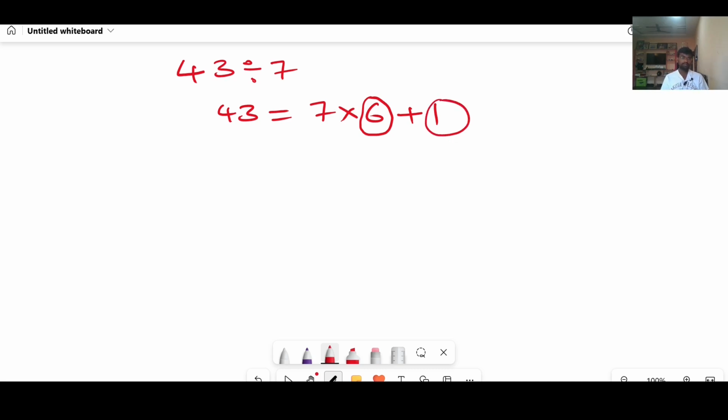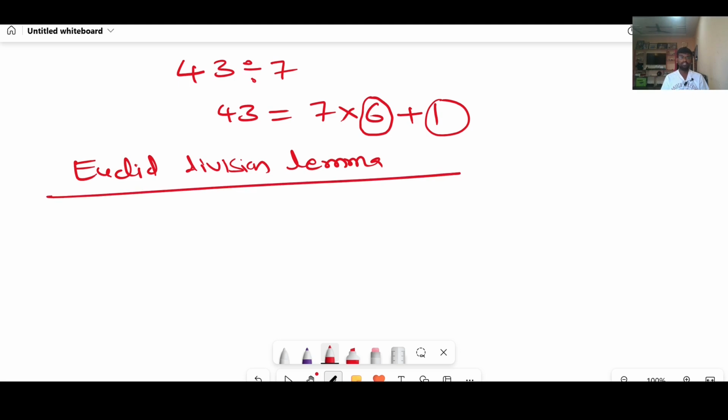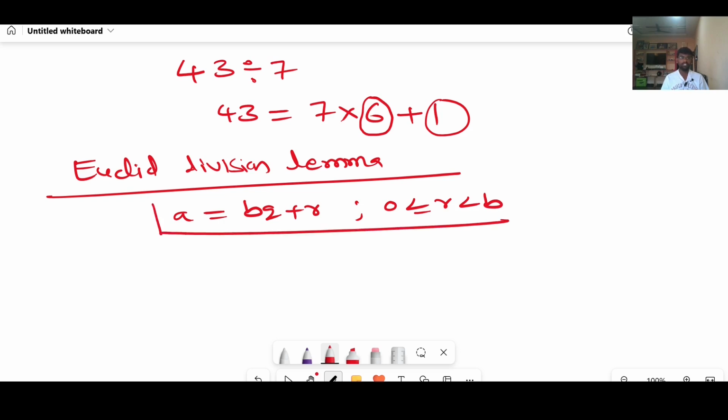This phenomenon was explained by Euclid using the Euclid Division Lemma or Euclid Division Algorithm, that is a = bq + r, where 0 ≤ r < b, right? This is nothing but the Euclid Division Lemma, the division algorithm.